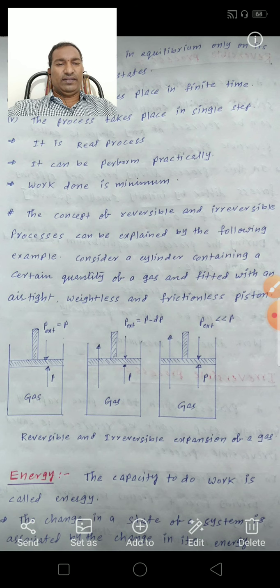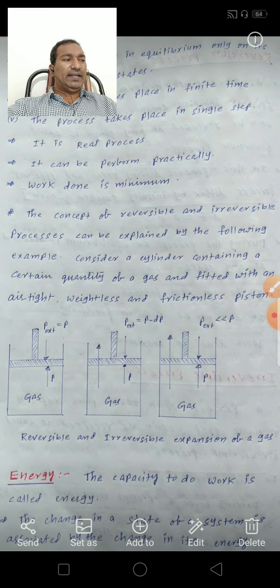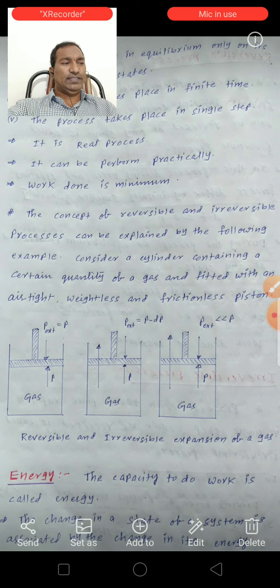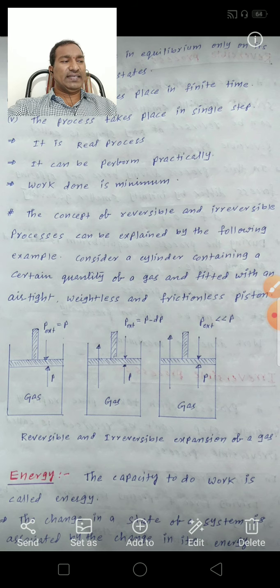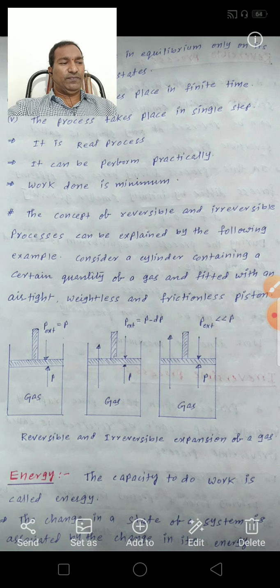So the fundamental physical property in thermodynamics is work. Work is motion against an opposing force.